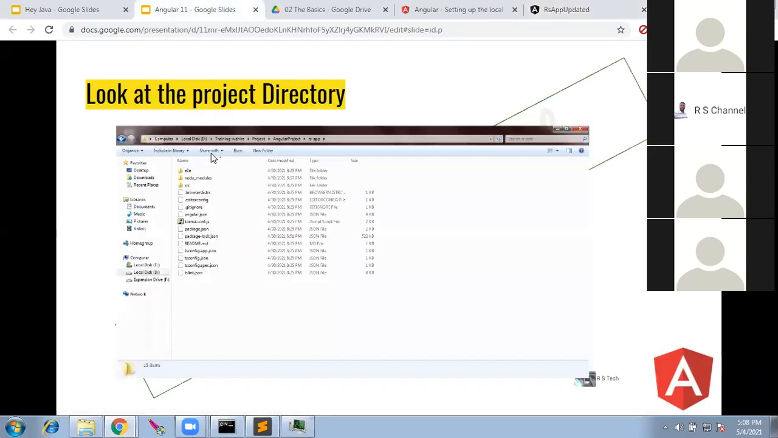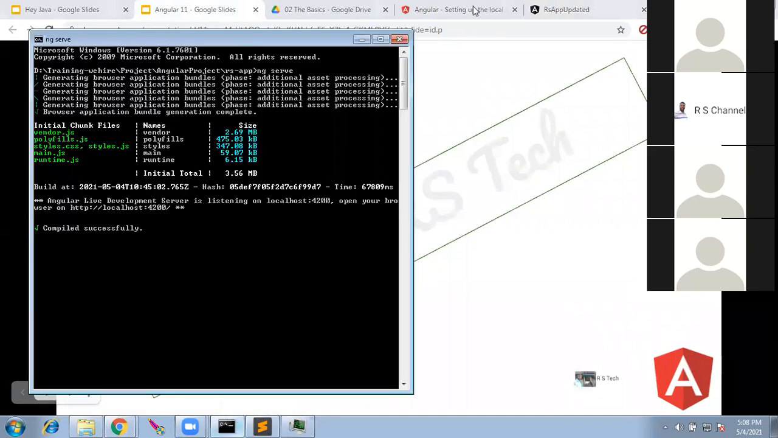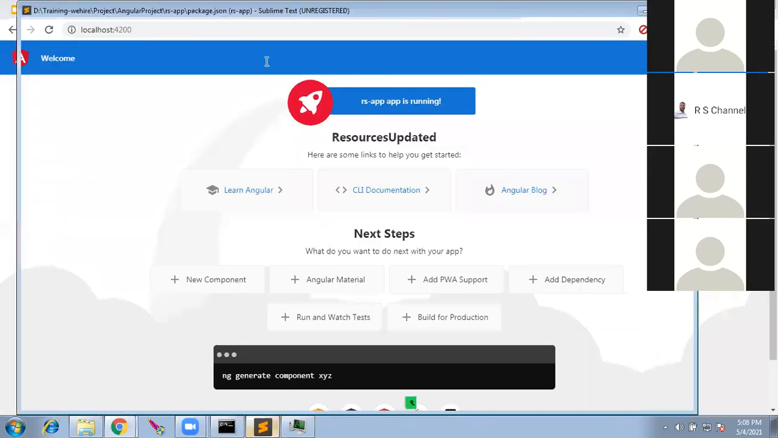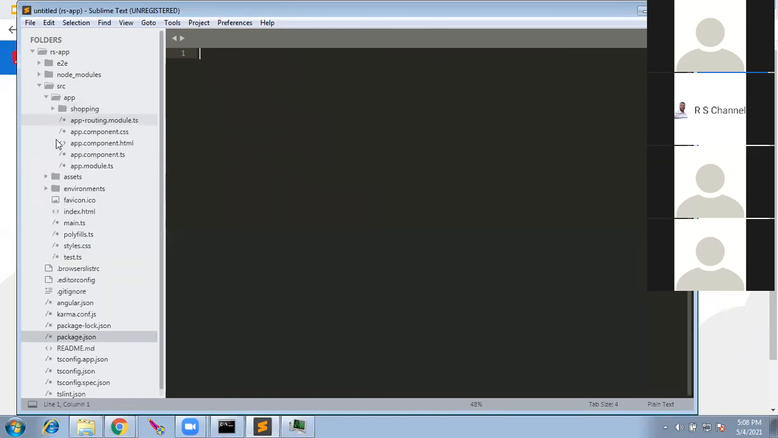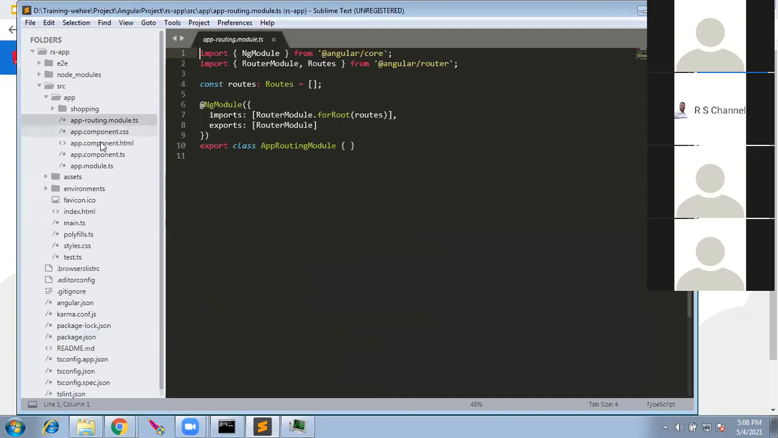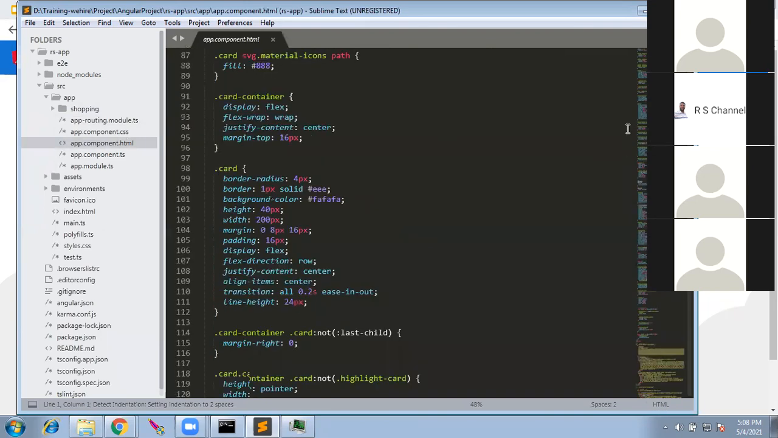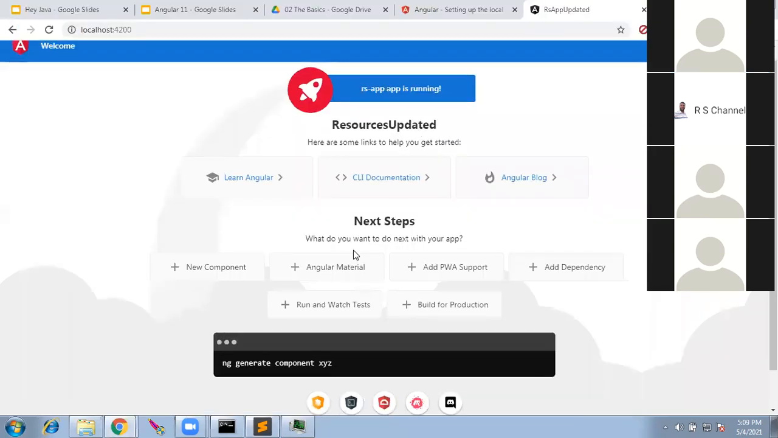So we went through the project directory. We have run the app and it is running here. Let's go to the source code now. We go to src, and we have the app folder. This one, shopping, I added. By default, shopping will not come. By default we have a TS file, routing module, an empty app component CSS file, and app component HTML. This is the default file given, with a bunch of styles, so we have a good-looking page here.